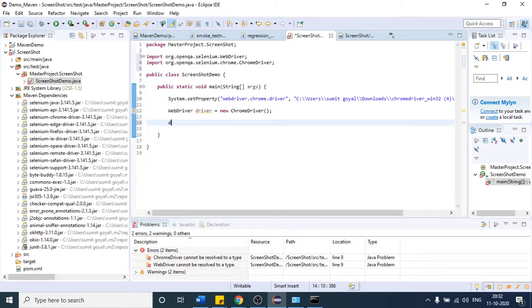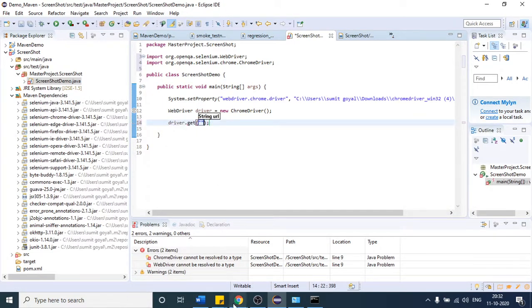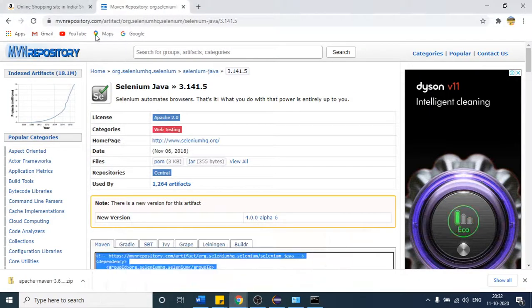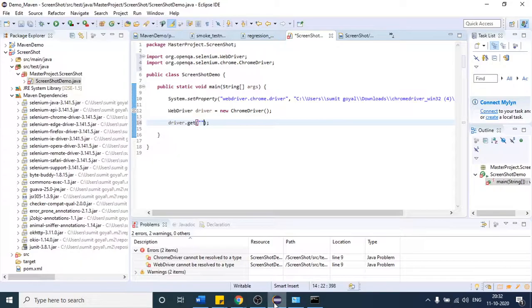So after that I have to open the website. So what is the website URL? I think it is amazon.com. Copy the URL and paste it here. After that, if we have to take the screenshot, first you have to open the URL and after that convert, or you can say typecast, your driver object to take a screenshot. Once we typecast, we convert our driver object to that TakesScreenshot object.